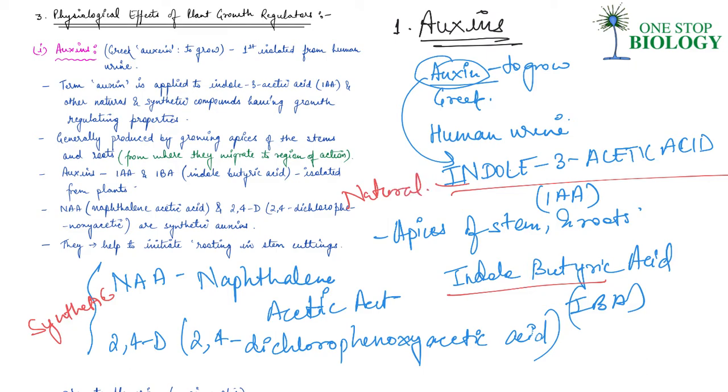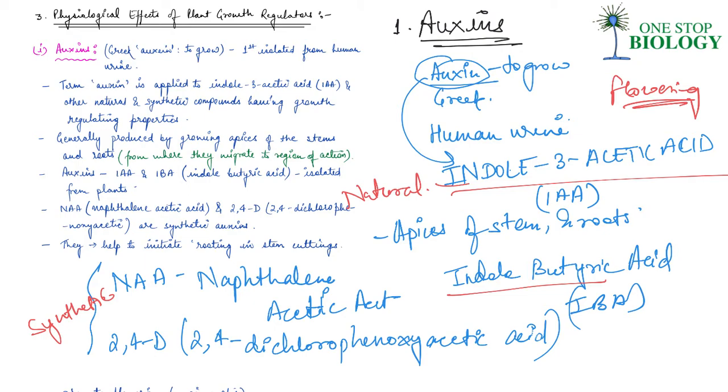Now, all of these auxins have been extensively used in agricultural practices, guys. What they do exactly is they help to initiate rooting in stem cuttings. We usually use stem cutting as plant propagation, so they initiate rooting in those stems. Apart from that, they also promote flowering, for example, in pineapple.